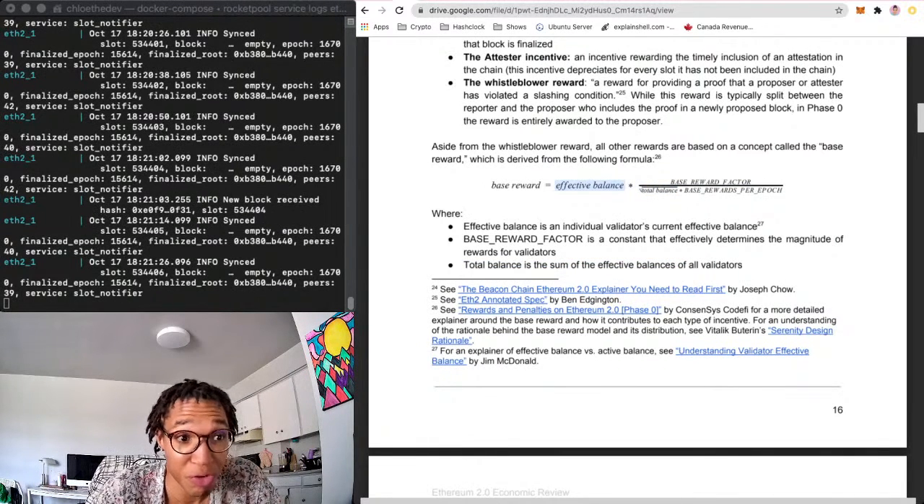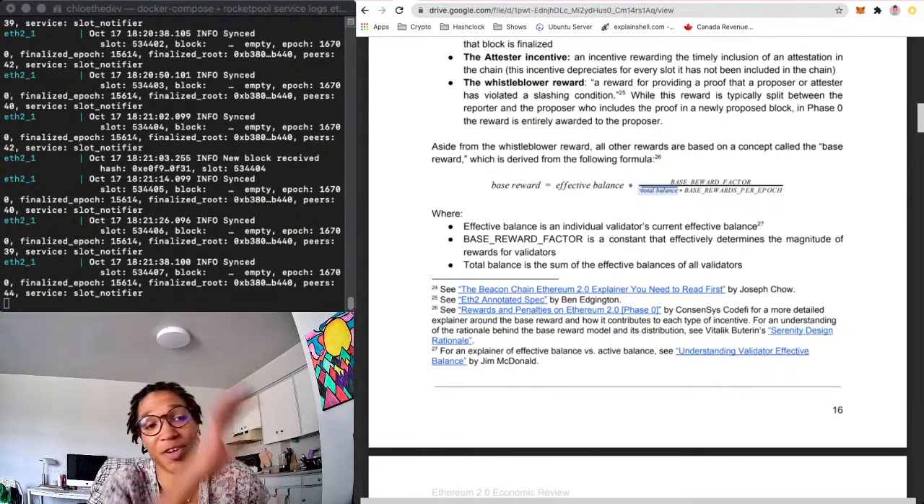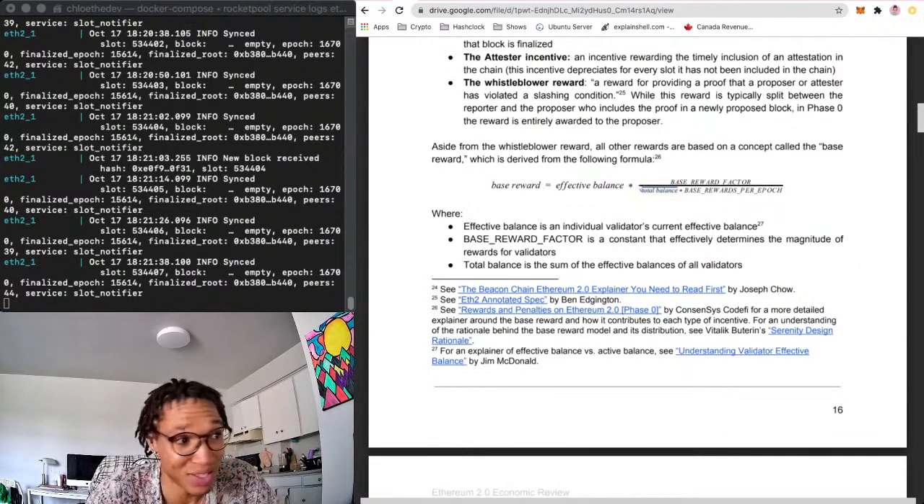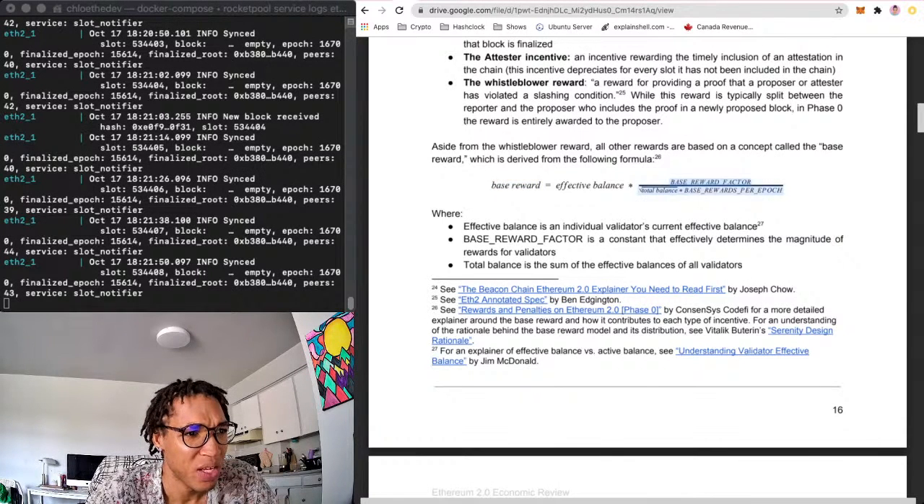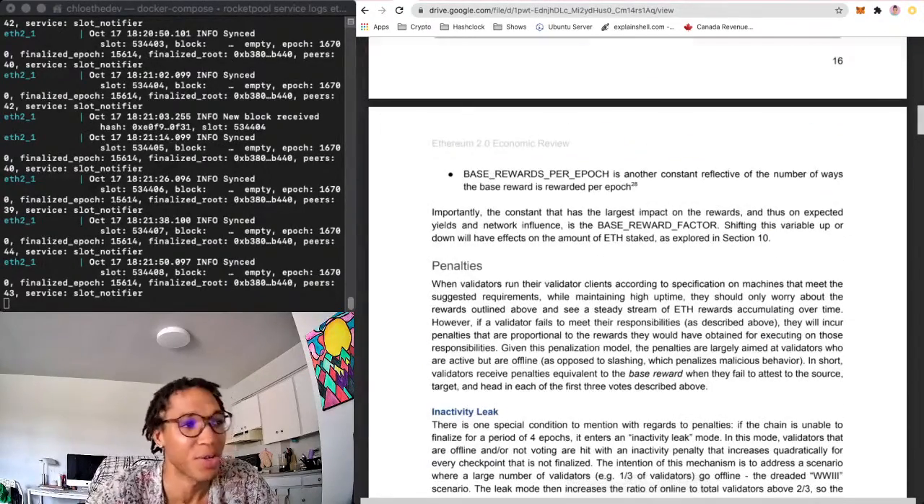Okay, so you have 32 ETH at the beginning. This is base reward factor. So this is the factor that all validators should be getting at this point in time. This is how much rewards should be given out in this epoch. And this is the total amount of ETH that is in the entire network at this point in time. And that'll kind of give you what the base reward is for, I guess, your individual validator. I suppose it would be in each epoch. I don't know, but yeah. Yeah, sorry. It's right here.